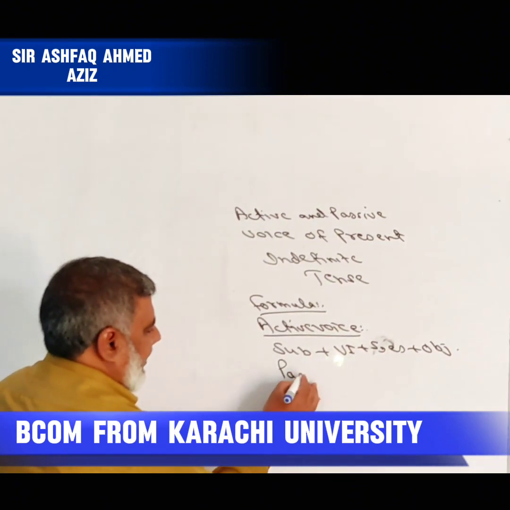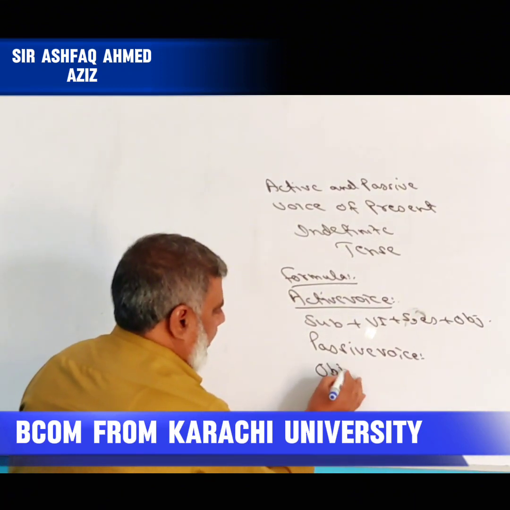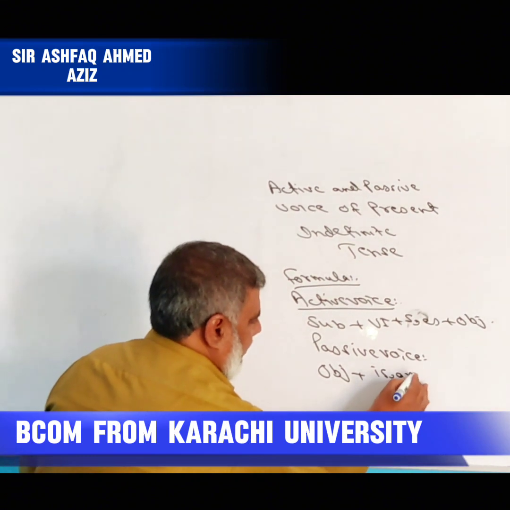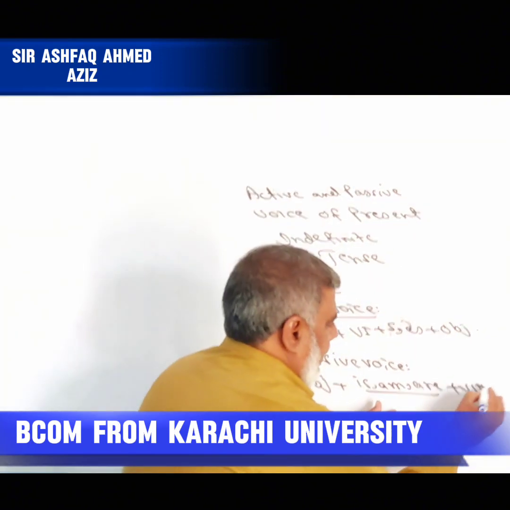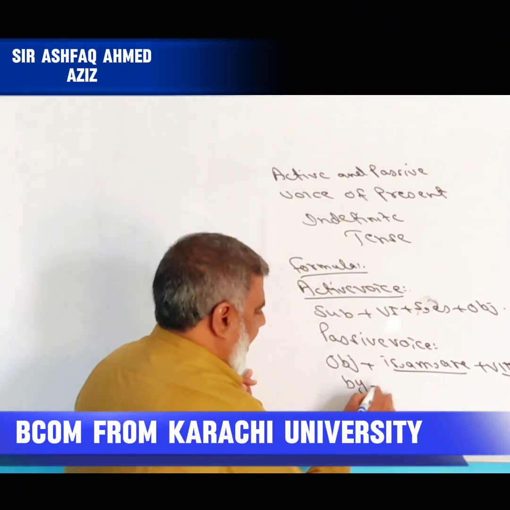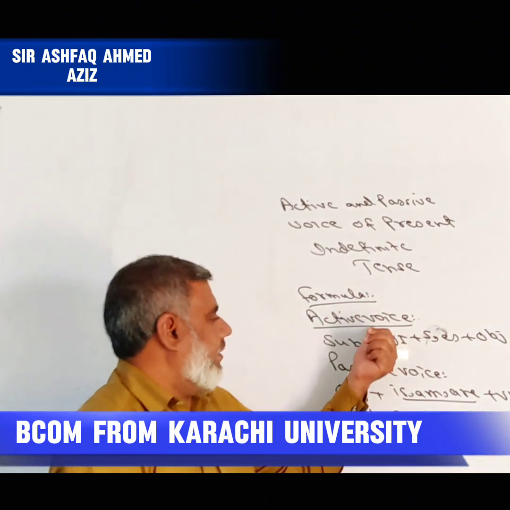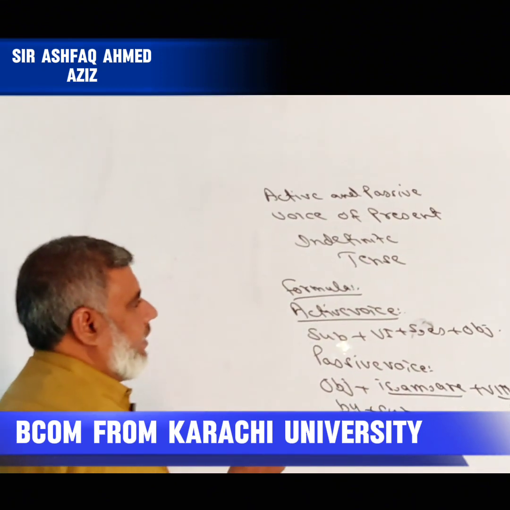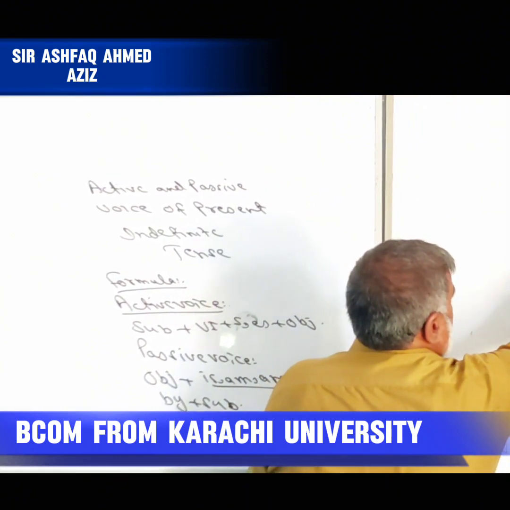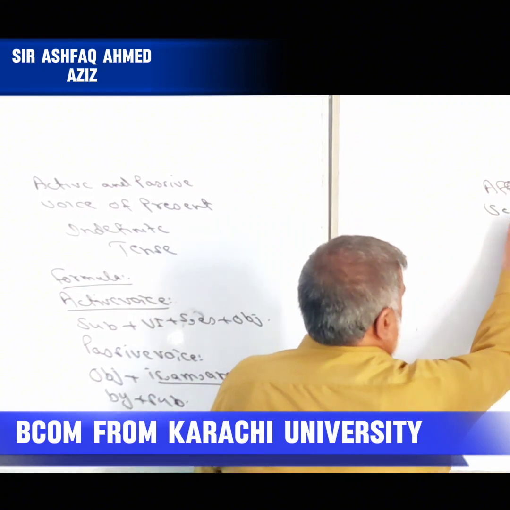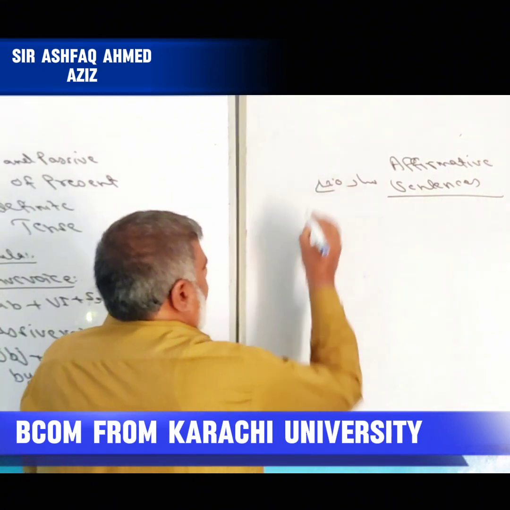Now going to write the formula of passive voice. Object, is all helping verb. Then we always use third form of verb, by, then subject. These are the formulas of active and also passive voice. After that, we have to make affirmative sentences. Affirmative sentences mean sada jumle.